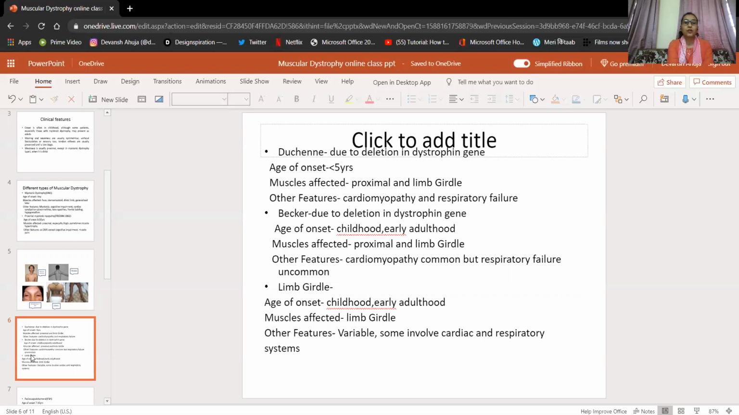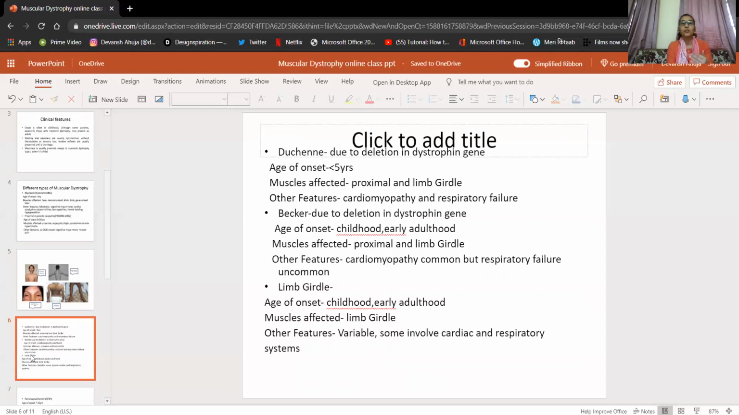Similar to Duchenne muscular dystrophy, there is Becker muscular dystrophy. This is also due to deletion in the dystrophin gene. Its age of onset is childhood, early adulthood. Muscles affected are the same as in Duchenne muscular dystrophy, that is proximal and limb girdle. Other features: cardiomyopathy is common, but respiratory failure is uncommon.